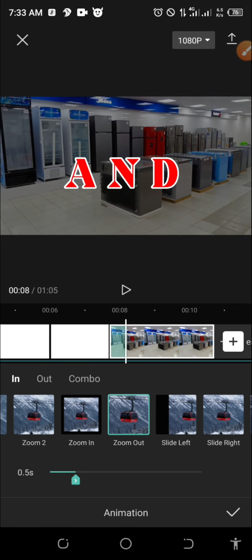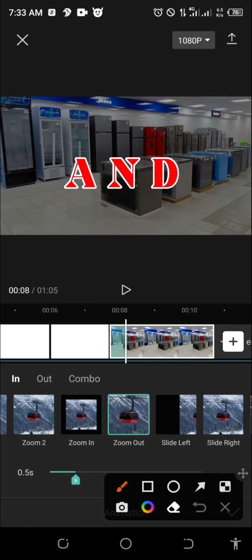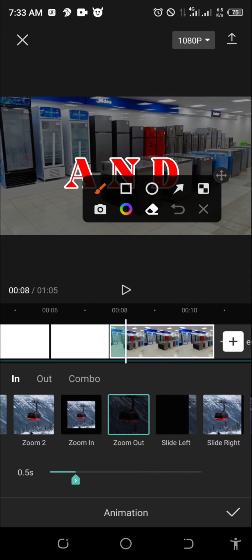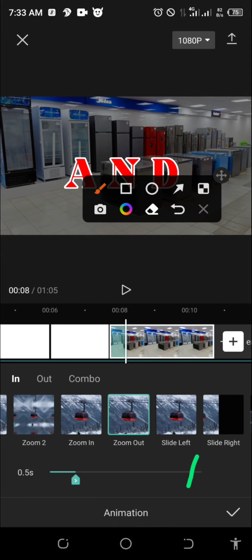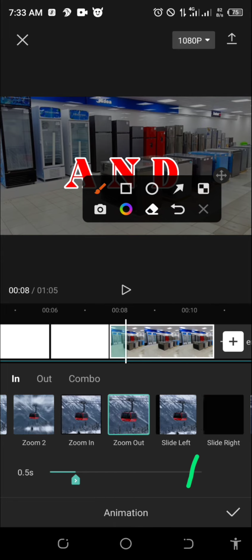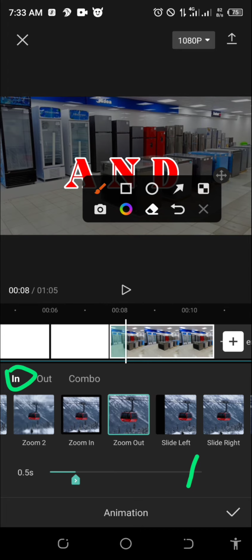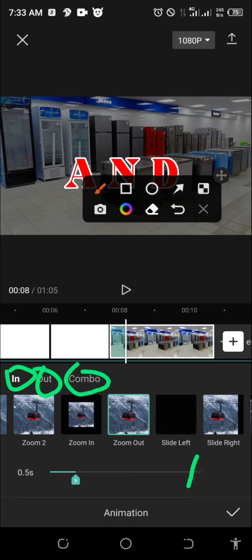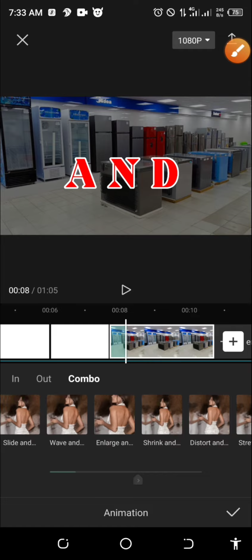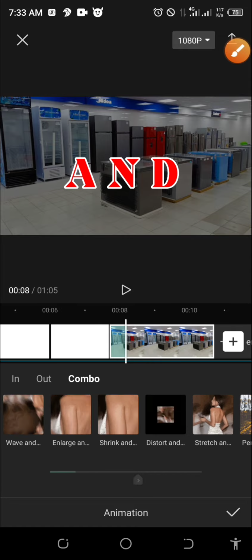So now, in animation of an object or image, you have 3 animations: the in animation, the out animation, and the combo animation. In animation is how it comes in. As you can see, we are in animation right now. Out animation is how it goes out, and the combo is how it will display on the screen. So let's go to the combo animation, and let me look for something.